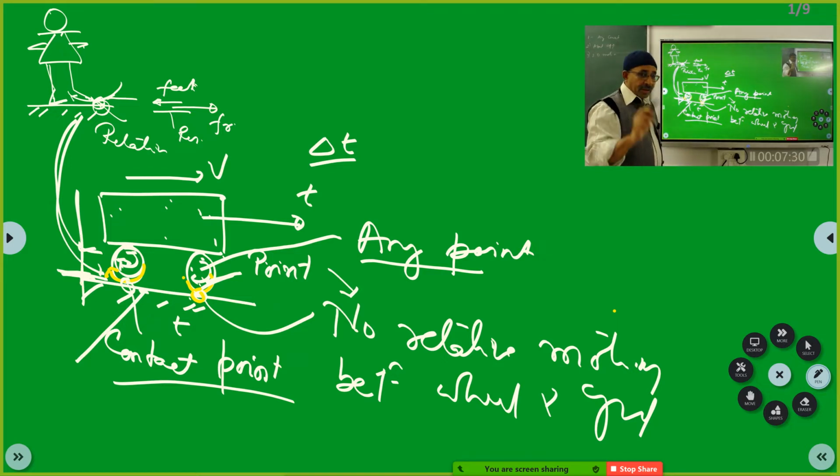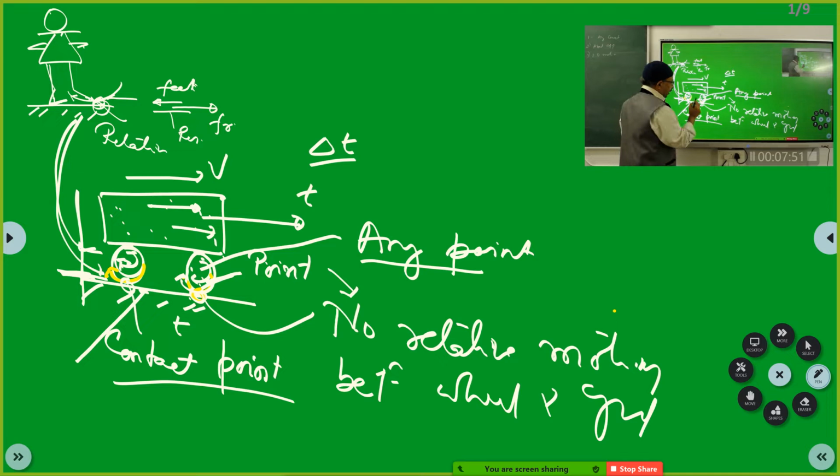But what is important here is, at this point, this wheel is rotating. Please appreciate, the wheel is rotating. But every other point, are these points rotating? They are only having translatory motion. Every point is having translatory motion.